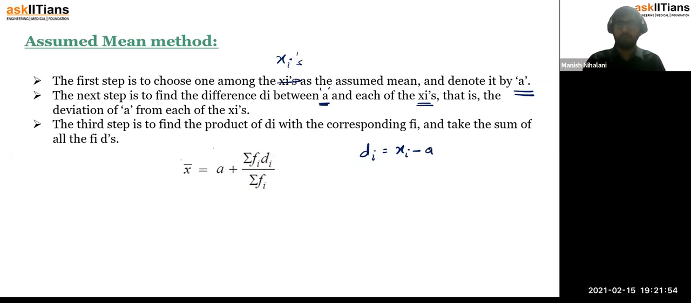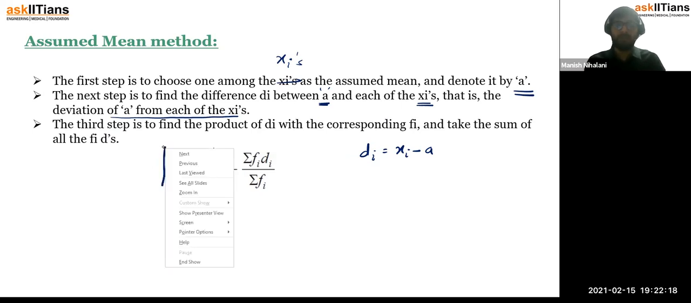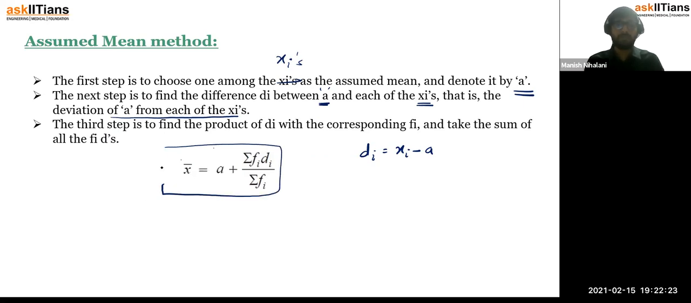With every midpoint you have to find the difference, that is the deviation of a from each of the xi's, correct? Then the third step is to find the product of the deviation with the corresponding fi. So the third step is to find the sum of di fi, that is summation fi di, and then you have to find the final mean or the actual mean using this formula, that is a plus summation fi di upon summation fi.